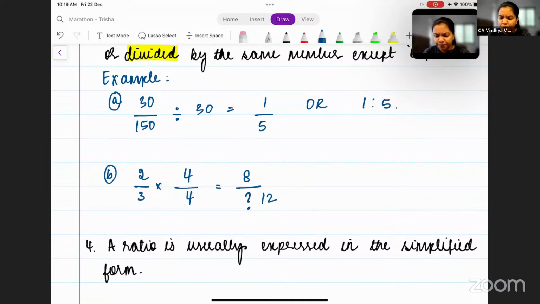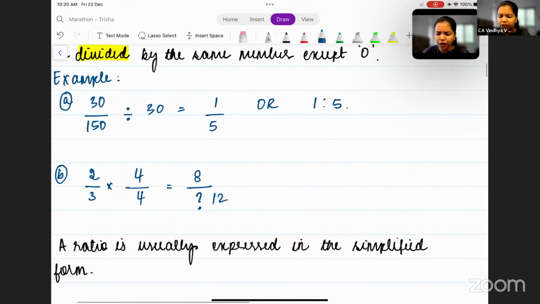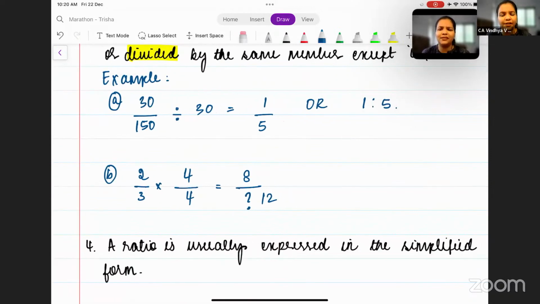To make you clear about it, for example, if we have a ratio as 3 by 1, you cannot write this as 3. It is not a number. It is not a fraction, 3 by 1. It is a ratio 3 by 1. So you cannot write it as 3. This becomes 3 is to 1. This is very important to understand. All right. So with this, we are done with the basics of ratios.